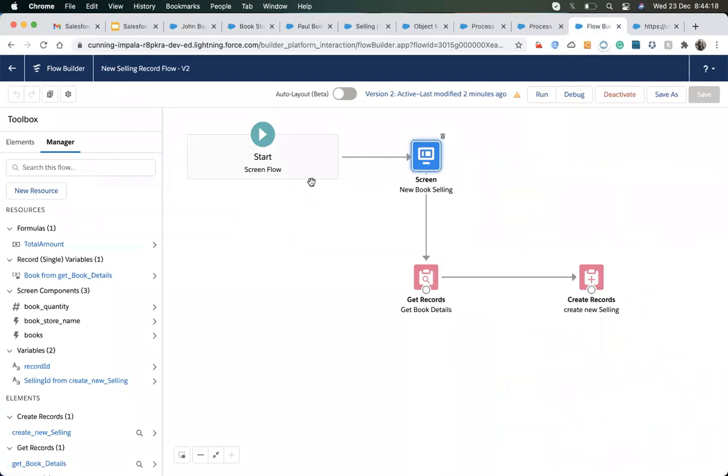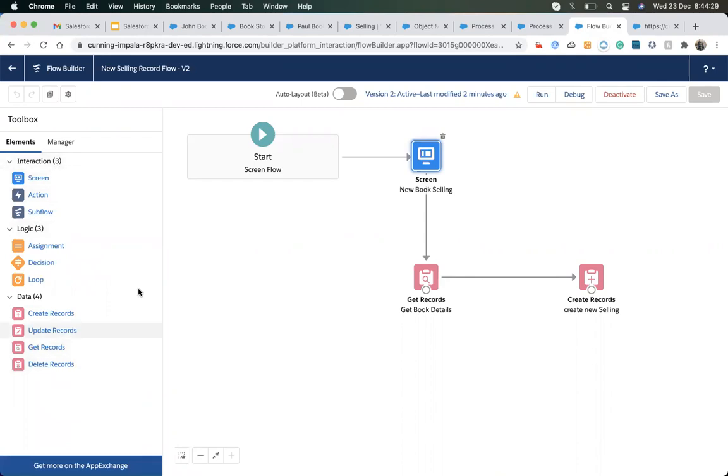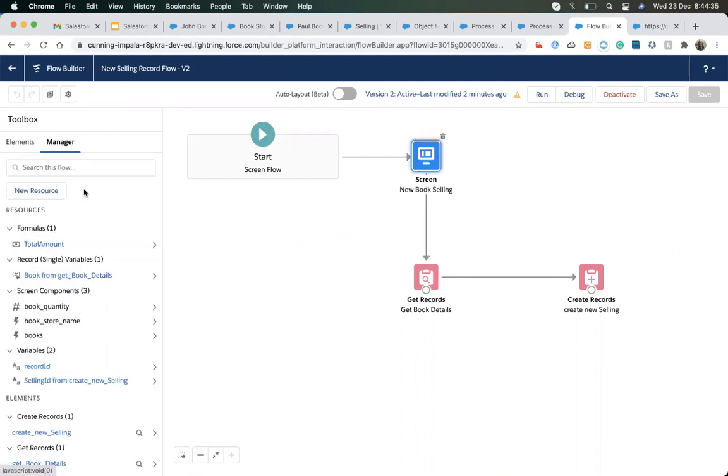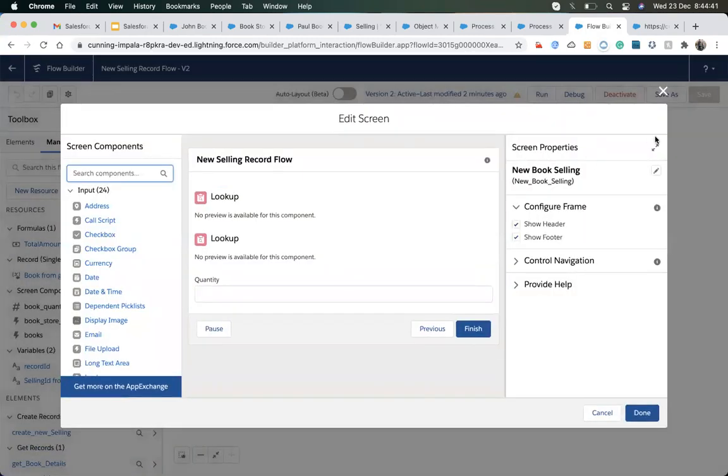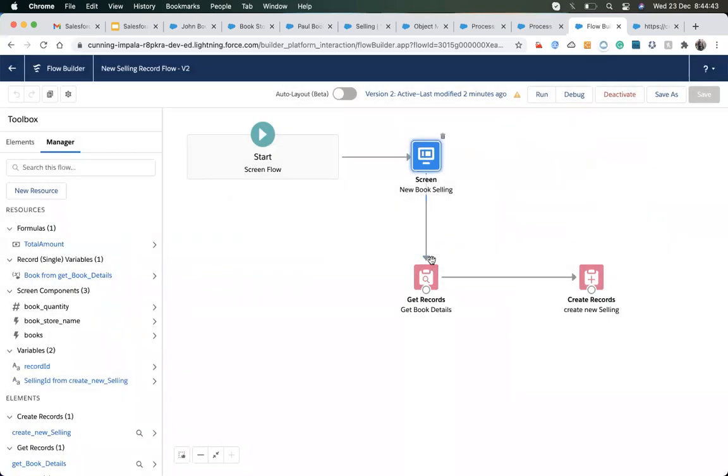The most important thing you have to remember is how the flow works, some few points, and what elements are present up here. We haven't worked on the decision and the loop. We will take an example also, where it will do a calculation only if the amount is greater than 0.